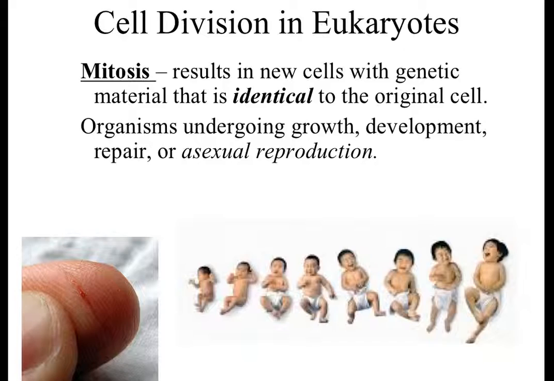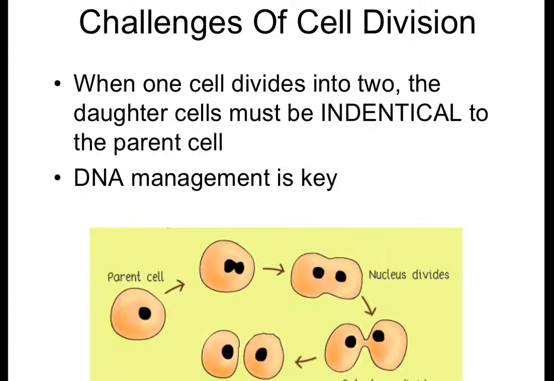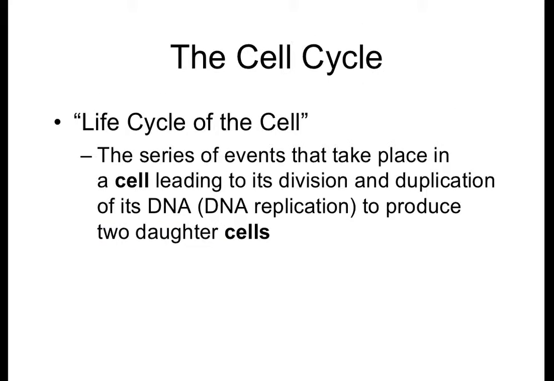So we should get new skin growth and we should get our additional cells so that we can continue to grow and develop. There's a lot of challenges to division of cells because each new cell should be an exact copy of the original cell. And to do that, we need to make a copy of our DNA. And DNA are rather large molecules with tons of information. And so taking care of the DNA, making sure we can get complete copies into the two new cells is one of the most crucial parts of cell division.